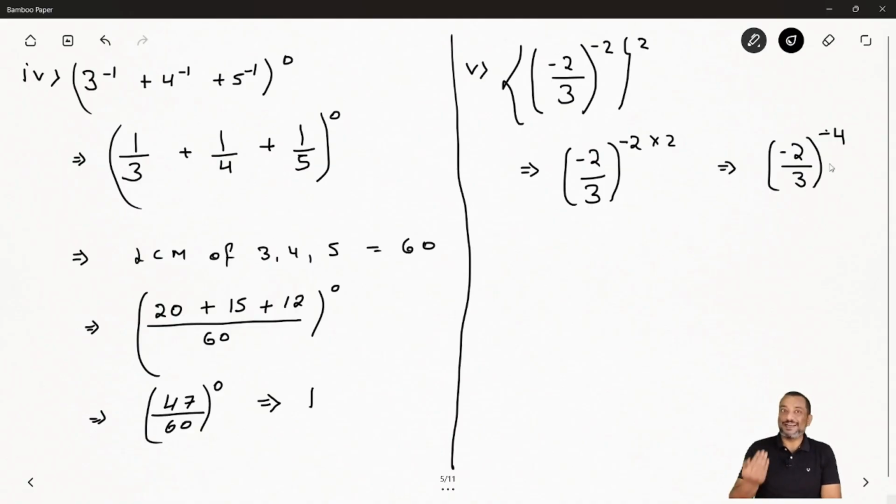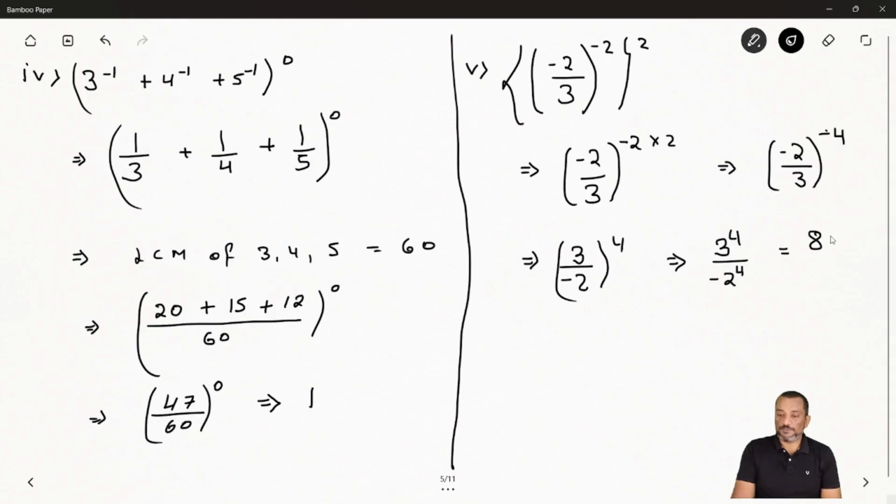Now you have a negative exponent, so you have to reverse it. You will get 3 over minus 2, whole power 4. After that you can break them based on the quotient law: 3 to the power 4 and minus 2 to the power 4. A negative number with an even power is positive. So 3 to the power 4 is 81, and 2 to the power 4 is 16. So 81 over 16 is your final answer. Hope this much is clear.